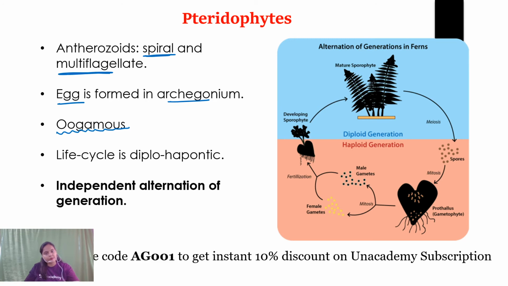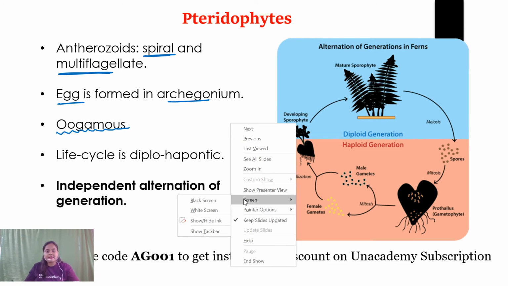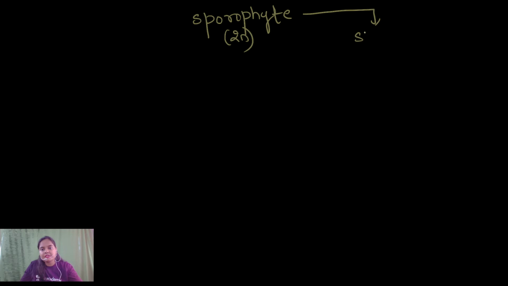Now let us have a look at the life cycle, and then we will decide what should be the term for the life cycle. So let us draw the life cycle first. I have already told you that the main plant body of pteridophyte is the sporophyte, which is diploid in nature. This sporophyte produces sporophylls, the reproductive leaves.